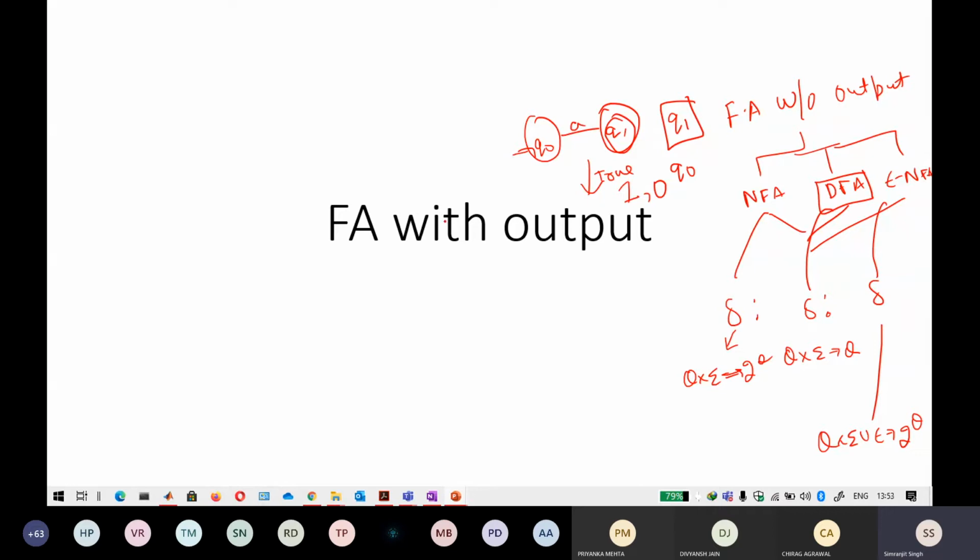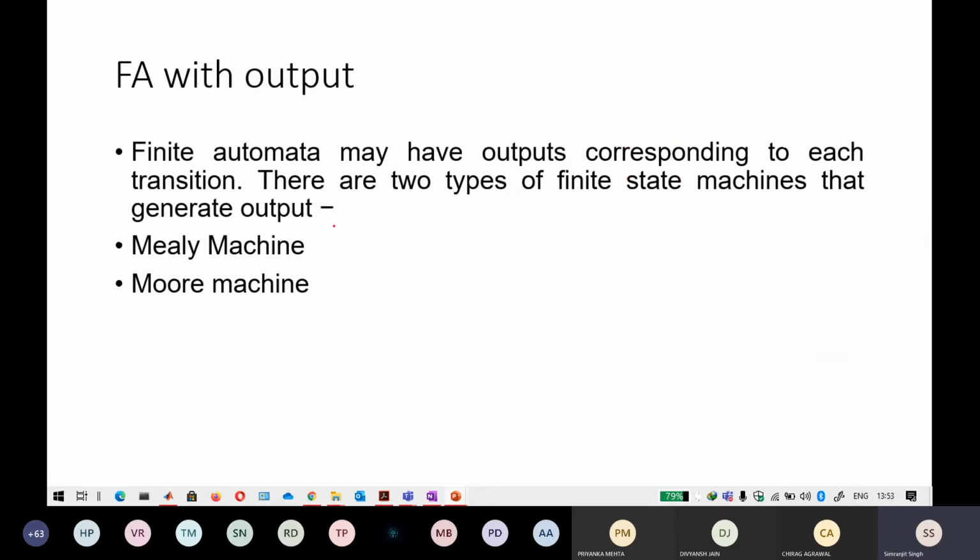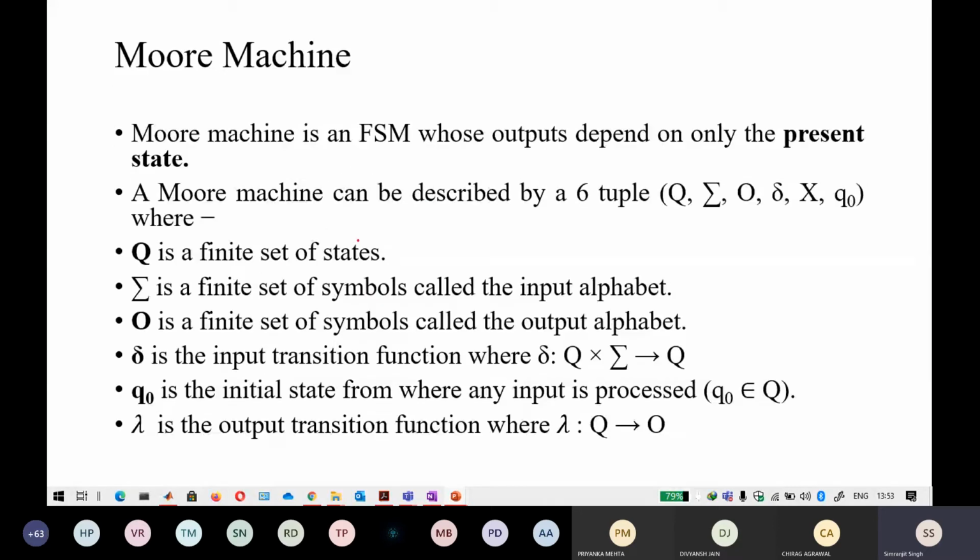To add that feature, we have another automata, that is finite automata with output. I will scribble through the definition quickly, and I will come back to it with an example, because the definition will be more understandable with an example. The finite automata with output consists of two things, the Mealy machine and the Moore machine. This is the definition of the Moore machine. You will see that most of the things are fairly equal.